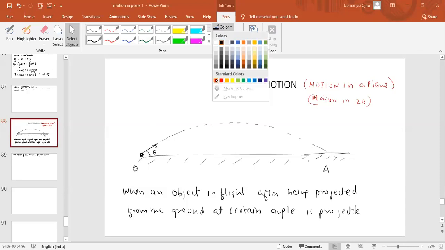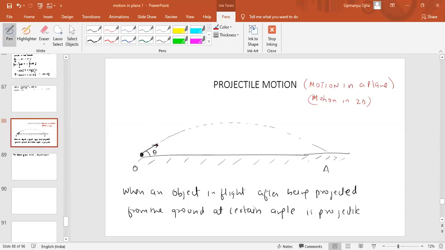So if gravity were not present, the path of the particle would be an exactly straight line like this. But due to the action of gravity, the gravity will try to pull the object downward. Due to the pulling of the object downward, the path which it will follow will not be a straight line. It will be a curve, and that curved path is known as the projectile path.